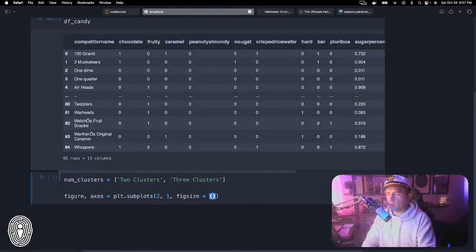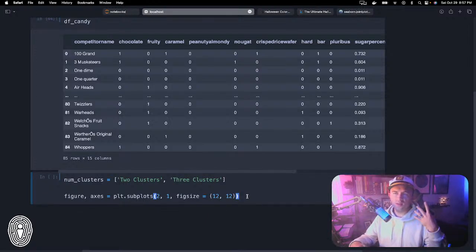I just did a 12 by 12 here. By the way, full transparency, I am just reading off the same code that I wrote last week for the blog post, which is kind of good that I'm doing it not super live this time, because I'm still a little bit sick. So I'm surprised I'm able to hold on this long.